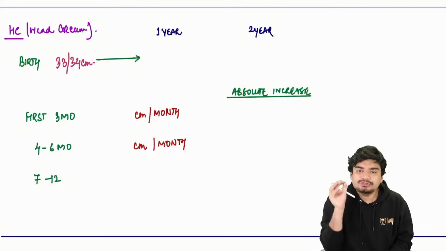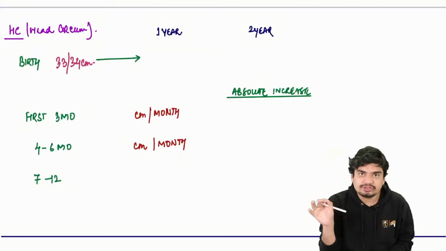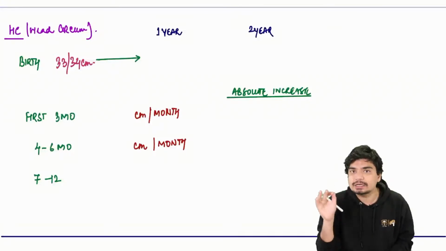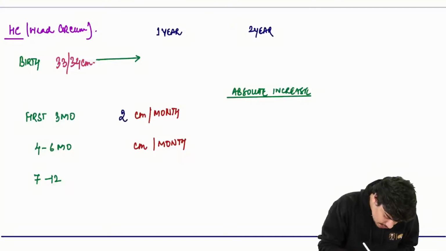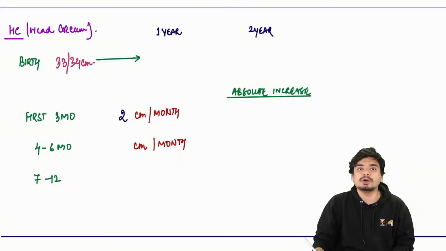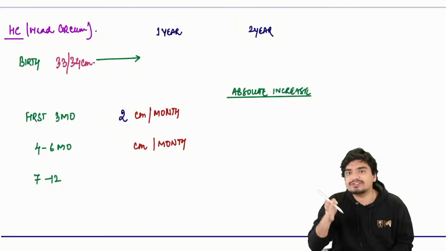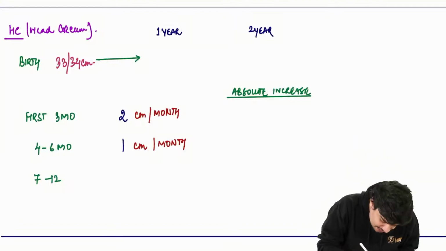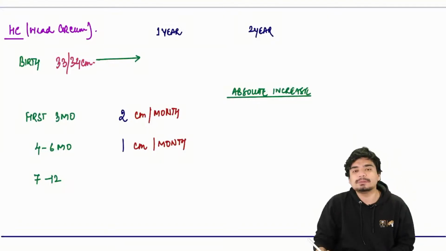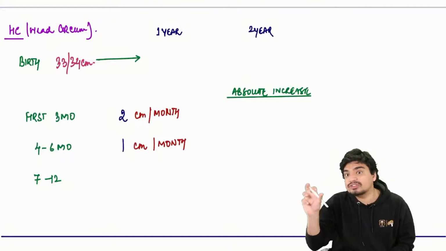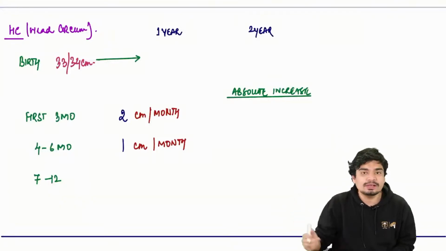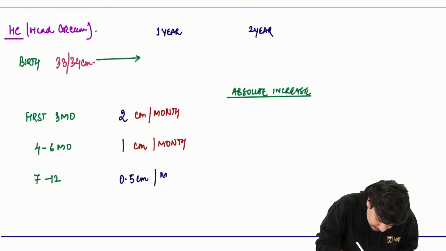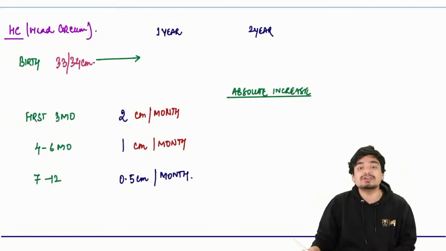During the first 3 months of life, baby is going to gain head circumference at 2 centimeter per month. Now, from the 4th to 6th month, baby is going to gain head circumference at 1 centimeter per month. And from 7th to 12th month, those 6 months, baby is going to gain head circumference at 0.5 centimeter per month.